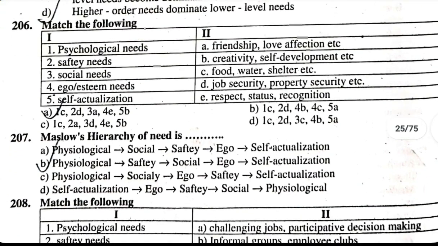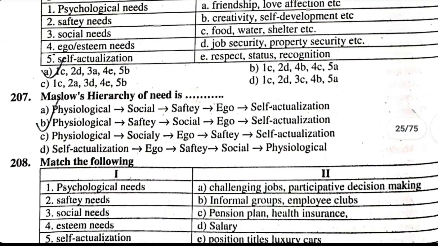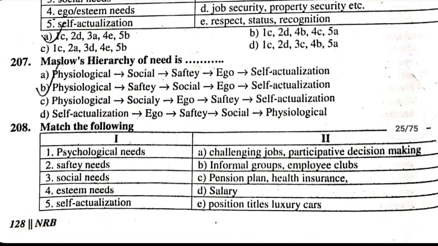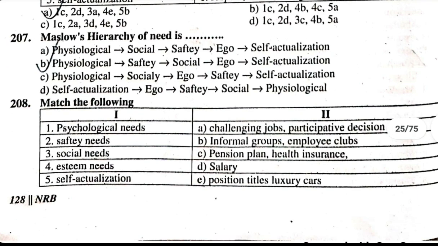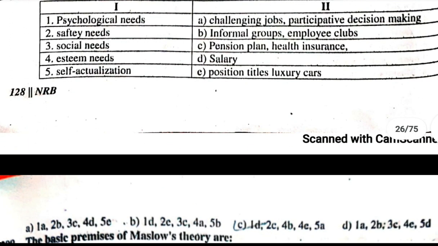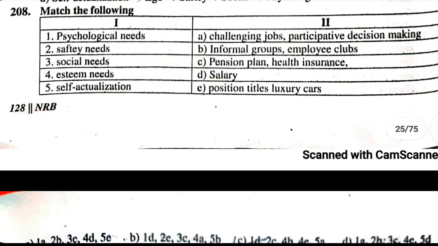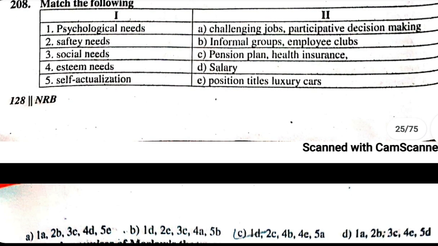208. Match the following. Physiological needs, salary.